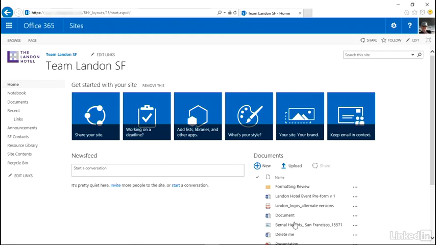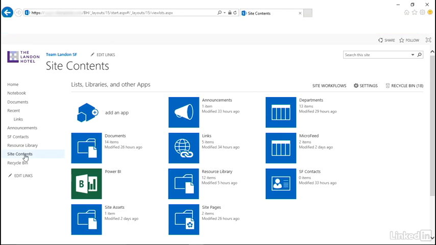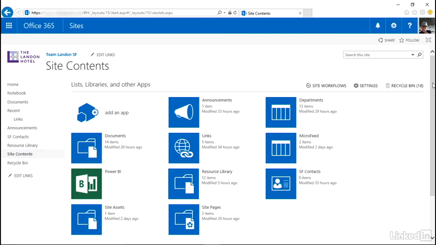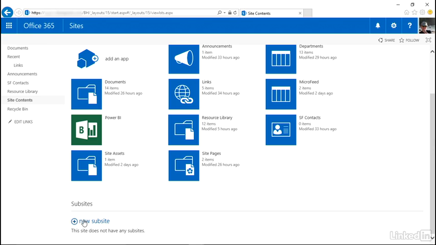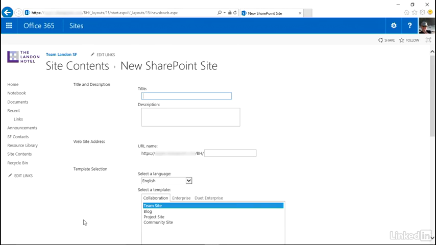When you are going to create a new site, begin in the parent site, the site that your new site will be a subsite within. The site that we want to create under Team Landon SF is the San Francisco Events Team site. Let's go to Site Contents. We've been here before, and you might have already guessed exactly what we're going to do. We're going to create a new subsite.